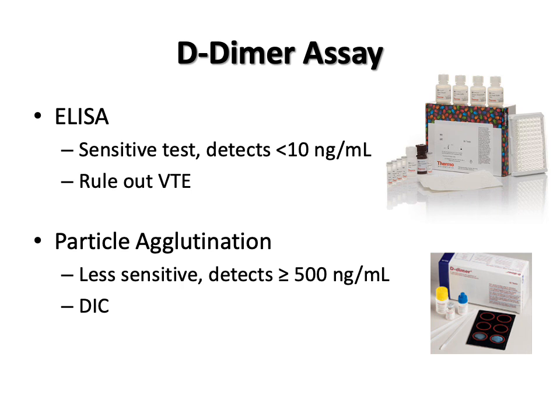Latex particle agglutination tests are much less sensitive, detecting greater than 500 nanograms per mil, but have a higher specificity. They are used for detecting DIC, but not for VTE, as there are many false negative results.